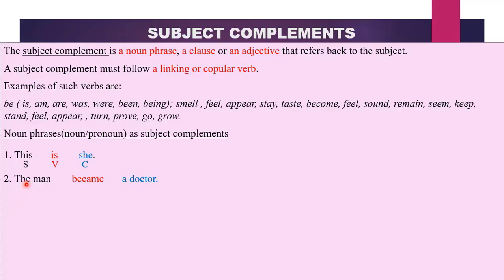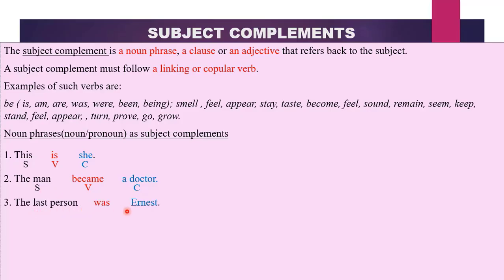The second one, the man became a doctor. A doctor refers back to the man, so it means that it is a subject complement and it comes after a linking verb. This is not an action verb. If we say the man killed a doctor, a doctor will not function as a complement because we had changed the verb. But since it is coming after a linking verb, a doctor becomes a complement. So we would have the man as subject, became our verb, and a doctor our complement. And what complement is that? A subject complement, because a doctor refers back to the subject.